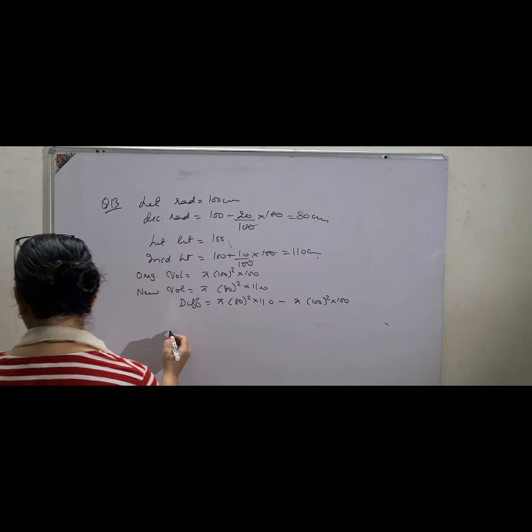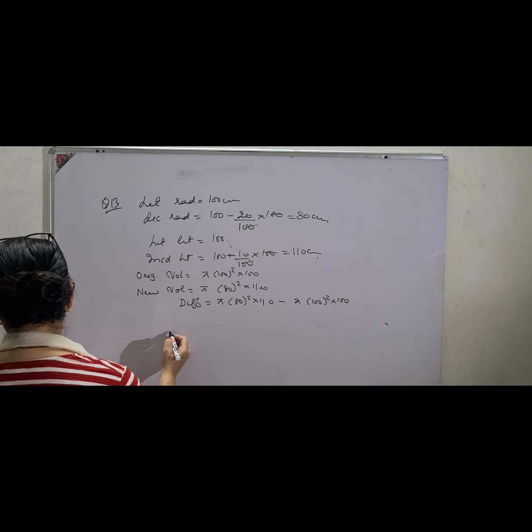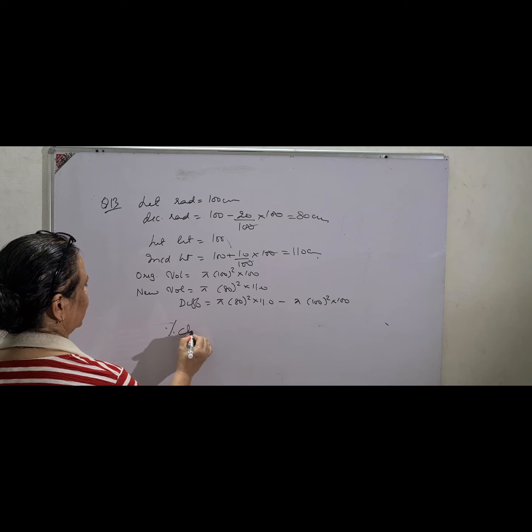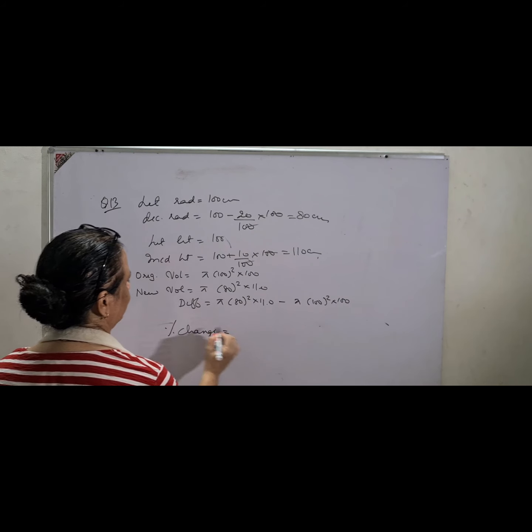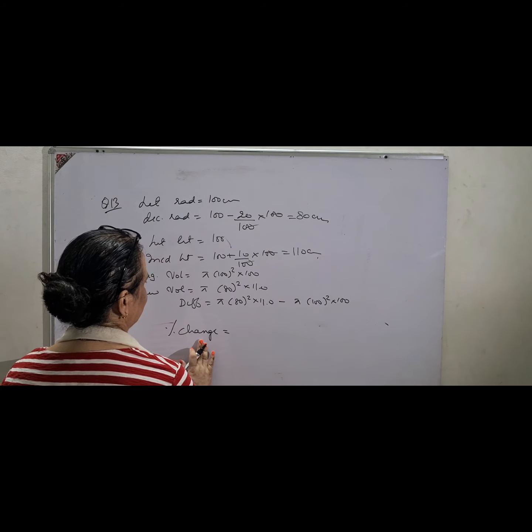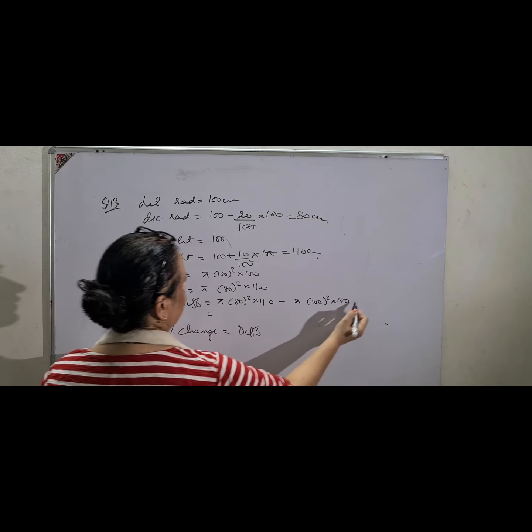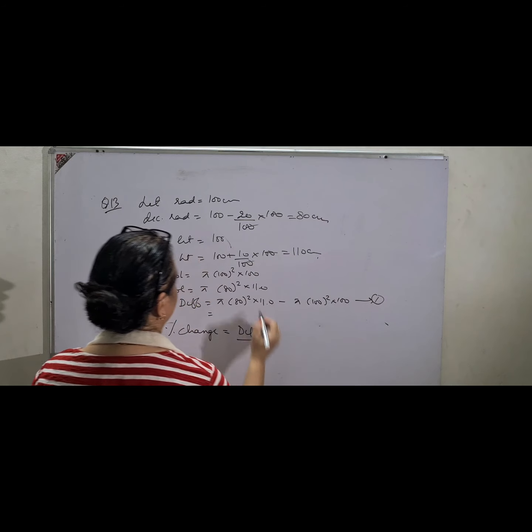And he asks you to find the percentage change in the volume. So just understand the formula. The question is not very important, just to make you understand. Percentage change means difference, what you will get in this step number 1, over original value.